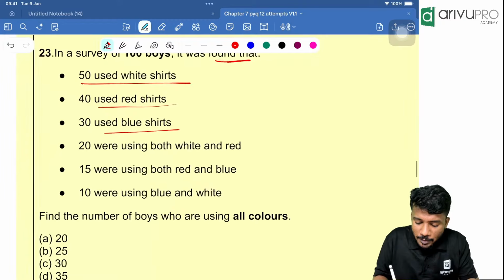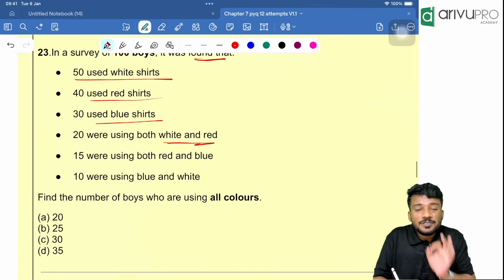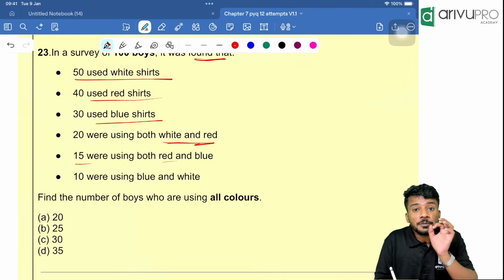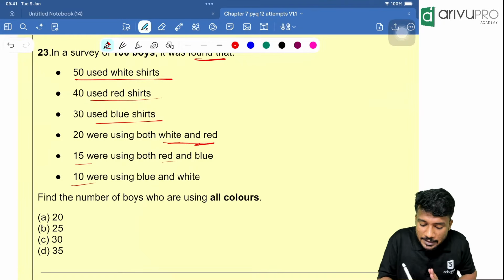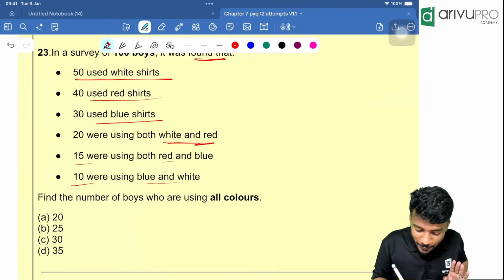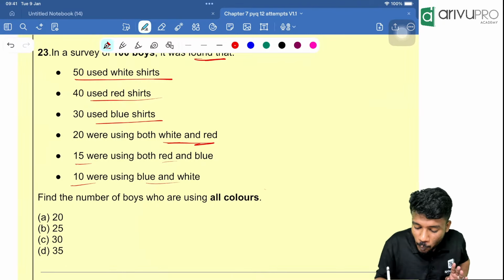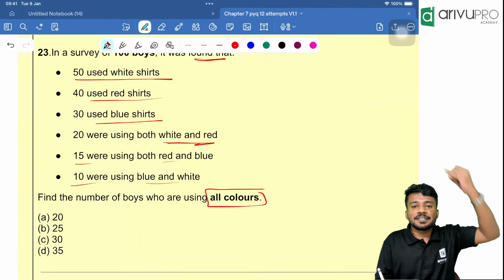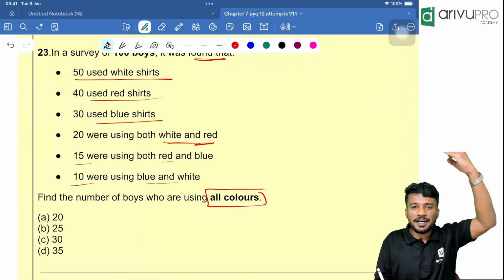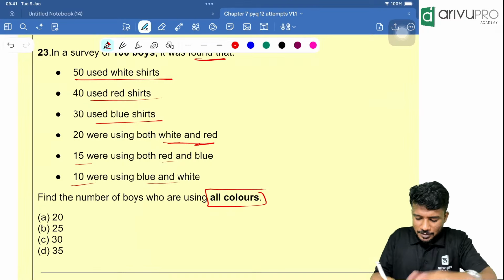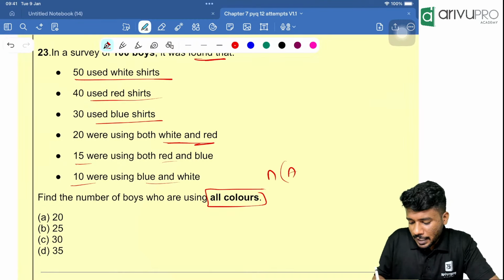Then 20 were using both white and red, that means white intersection red. Then 15 were using both red and blue, that means red intersection blue. Then 10 were using both blue and white, blue intersection white. Now we need to find the number of people who are using all colors. That means we need to find red intersection white intersection blue. N of A intersection B intersection C is our question.